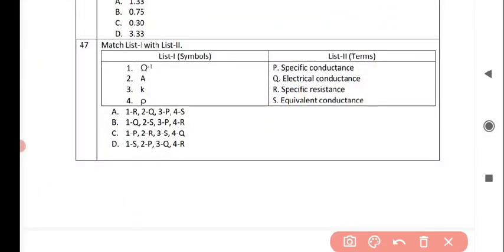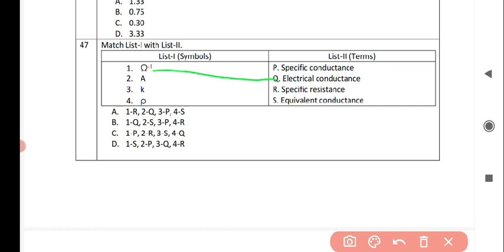Next question is, match list 1 with list 2. List 1 contains symbol and list 2 contains the term. So the first symbol correctly matches with option number Q, that is electrical conductance.